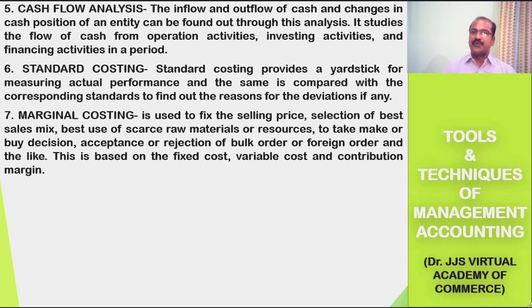The seventh tool of management accounting is marginal costing. It is used to fix the selling price, selection of the best sales mix, best use of scarce raw material or resources, to take decisions of make or buy a component, acceptance or rejection of a bulk order or a foreign order, and the like. Quite a lot of managerial decision making could be done by the management with the support of the information derived from the marginal costing technique.